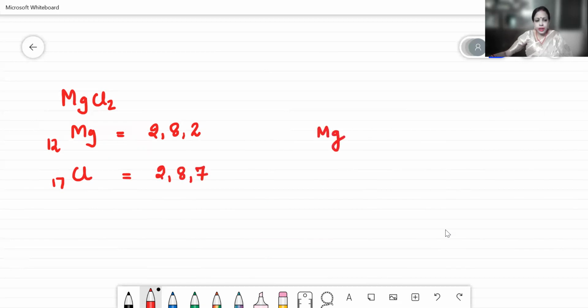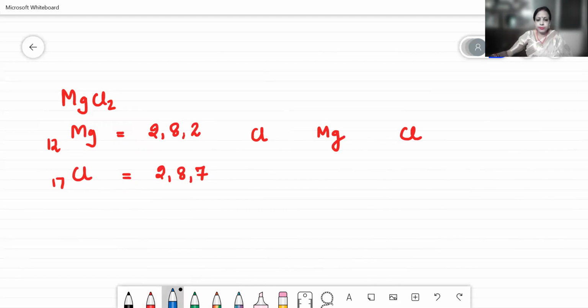Now, your magnesium has the tendency to lose electron because it is a metal, and it will be losing its 2 electrons. But at the same time, if we see chlorine atom has got 7 electrons already in the valence shell. So it will only gain 1 electron. Now to balance out the loss of electrons and the gain of electrons, in this particular compound, we have got 2 chlorine atoms playing a vital role.